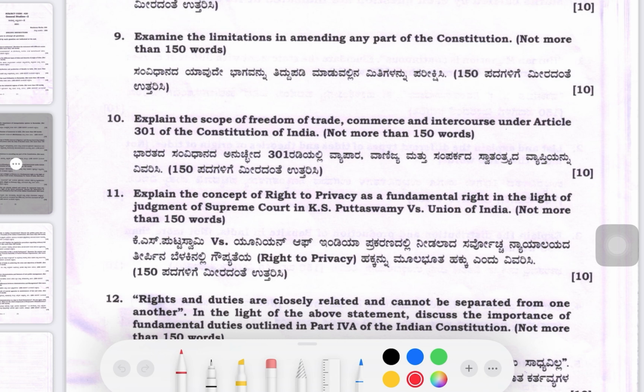I am explaining 2021's question from GS2. Explain the concept of right to privacy as a fundamental right in the light of Supreme Court judgment KS Puttaswamy versus Union of India. It has to be answered in 150 words. I am giving a little bit of basics about right to privacy and also explaining the significance of Puttaswamy Judgement.